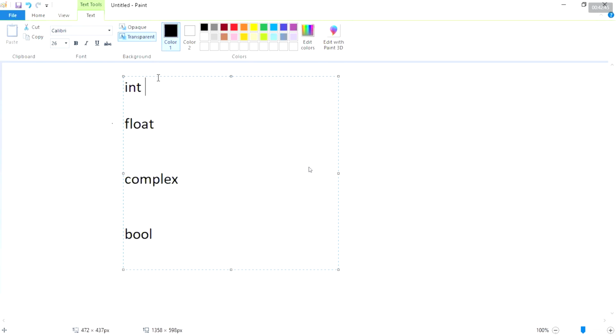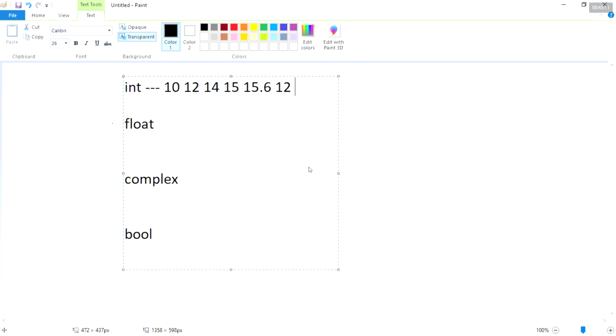Exactly. That is, a number without any fraction part. That means all numbers without a fraction part are going to be considered as integers. For example, 10 is an integer, 12 integer, 14 integer, 15 integer. Is 15.6 an integer or not? No, sir. Why?